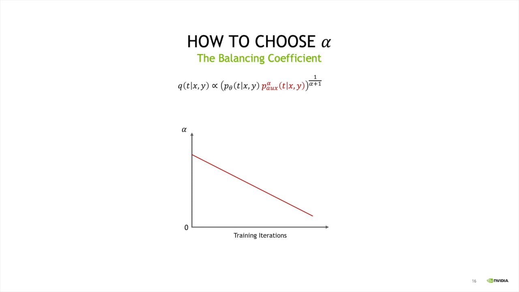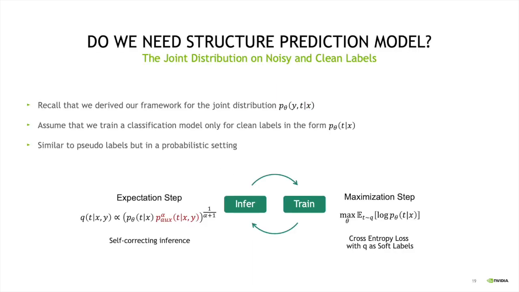And as training goes on, we can reduce this coefficient alpha so that we can use the model itself to infer a distribution over true labels. Recall that we introduced our framework for training a joint distribution over both clean labels and noisy labels, where the joint was represented using a conditional random field. But you may say that you would like to use the framework to train a classification model that only predicts the clean labels, not the joint distribution.